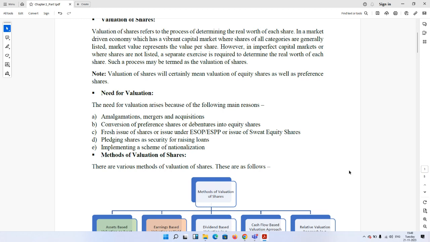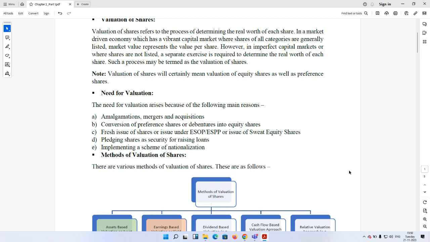Right. So, conversion of preference shares or debentures into equity shares. Sometimes the company issues certain convertible instruments, convertible preference shares or convertible debentures. In that case, after a specific point of time, the company needs to convert these, either at the option of the holder or at the option of the company, into equity shares.